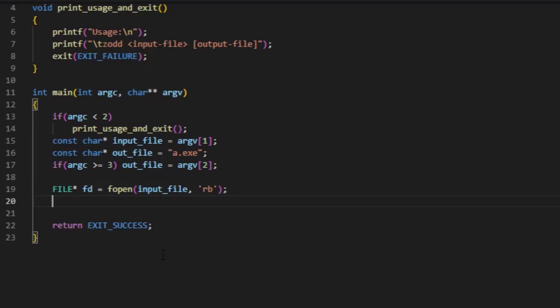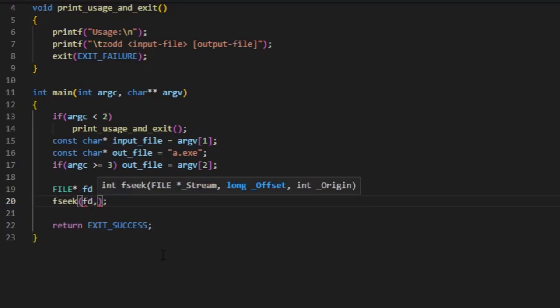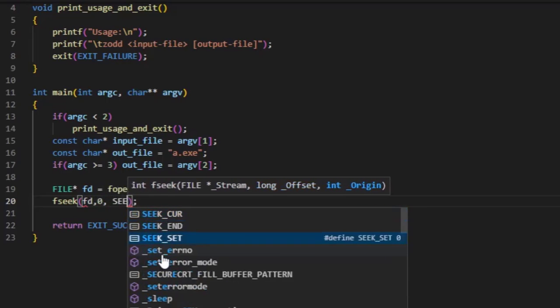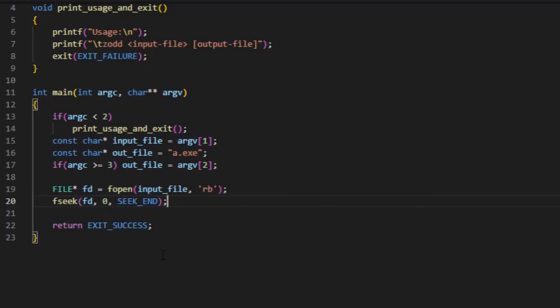It's not an issue. So first we need to get the size of the file, to allocate the memory to hold that data. So how do we get the size of the file? So we do fseek, fd the file descriptor, and then we have to seek to the end. Alright, so the offset is 0, and we just seek to the end. We're going to the end now.